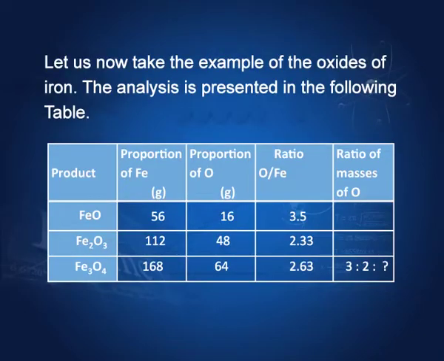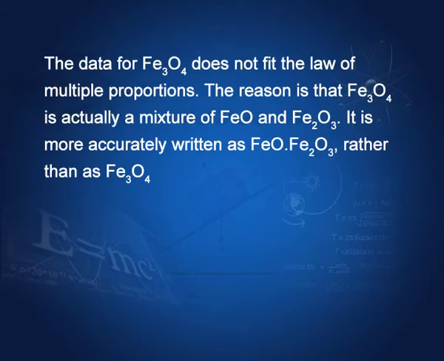Here the ratio is not in simple proportion to these two. The first ones are in the ratio of 3 to 2, but the third one does not form a very simple ratio. Actually, it was discovered later that Fe3O4 is composed of FeO and Fe2O3.